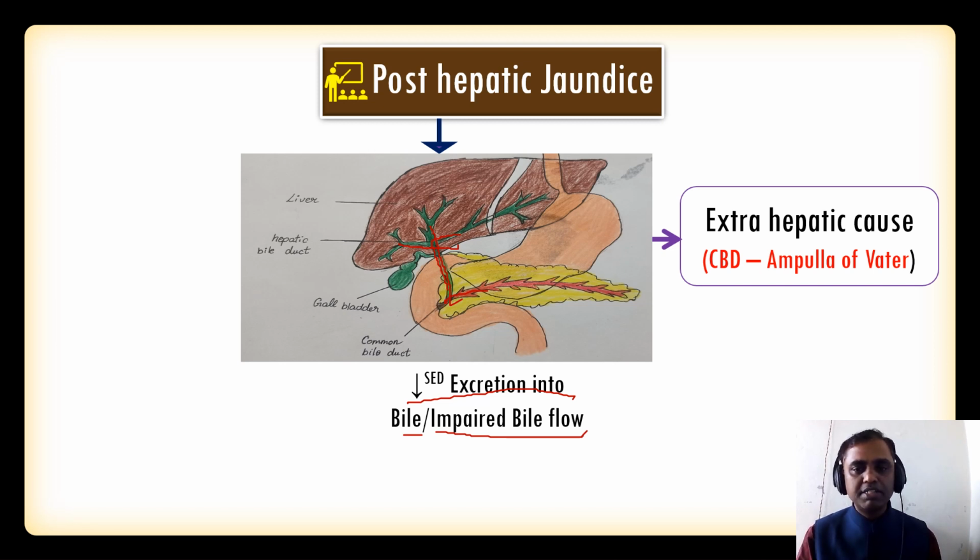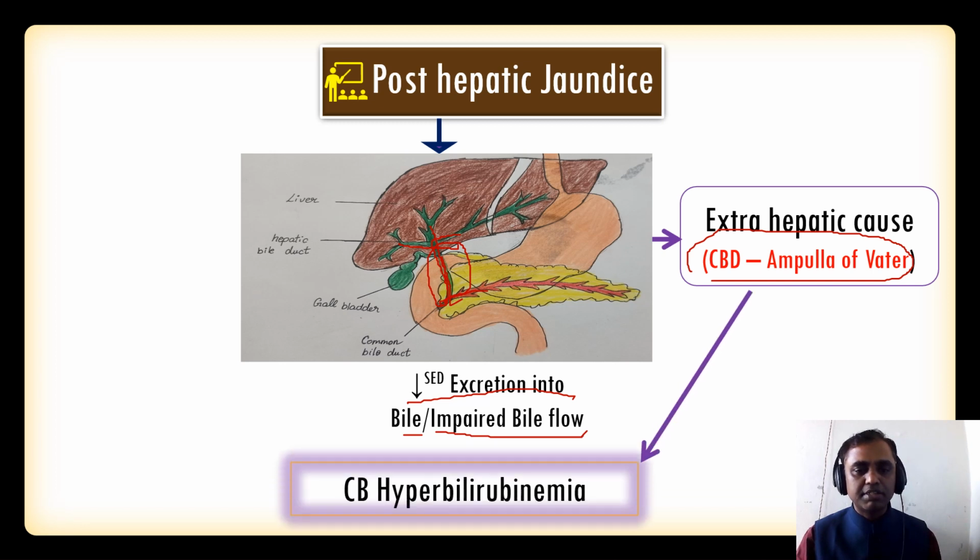So that we are discussing under the heading of the extrahepatic causes. So common bile duct to ampulla of Vater. Any problem from the common bile duct to the ampulla of Vater, these lesions we are calling the extrahepatic causes. So here again, a thing to remember: all post-hepatic jaundice can produce the conjugated hyperbilirubinemia.